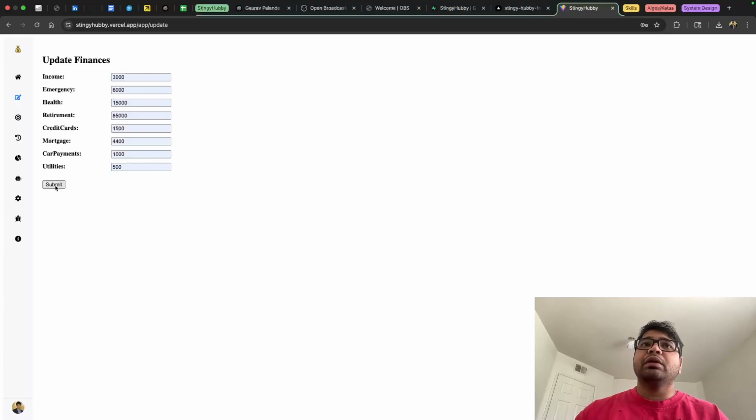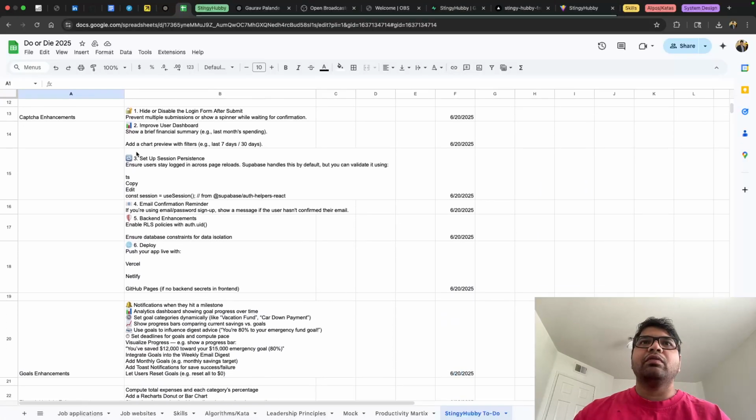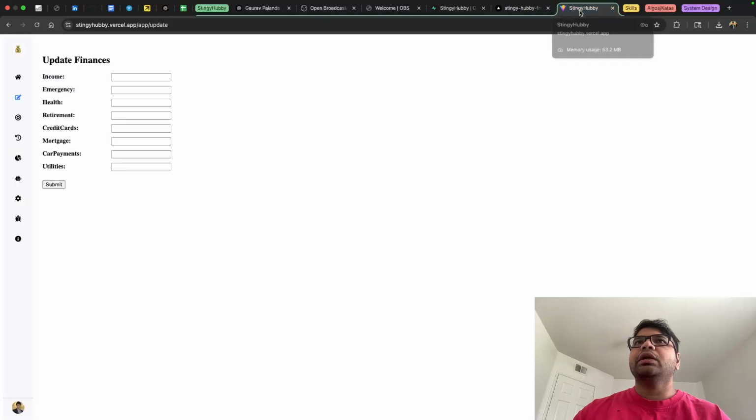When I submit it, it takes some time, it blanks out, and maybe we have a feature request in the future where we would have pop-ups or screen alerts in the middle that would say information has been saved, or a loading animation, and then after the loading is done, a confirmation message. So that's within my feature list that I had created at one point, and I will come back to that later. For now it gets submitted.